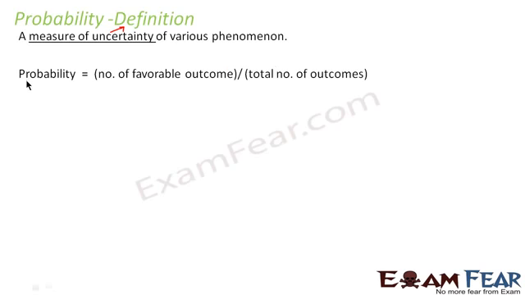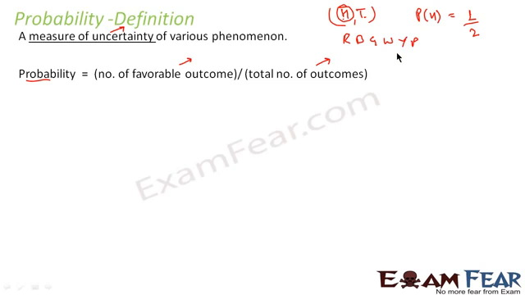To find probability, the crude method is you find the number of favorable outcomes divided by the total number of outcomes. For example, in case of a head and tail coin, the total number of outcomes is 2 because when you toss a coin, you get either head or tail. And for example, you want to find the probability of head. The number of favorable outcomes is 1, because head comes only once. And the total number of outcomes is 1 plus 1, which is 2. So we'll say probability of head is 1 by 2. Similarly, when I say that there are 6 balls, right? Red, blue, green, white, yellow, black, or let's suppose this is purple.